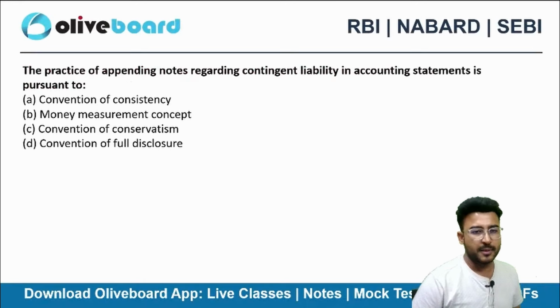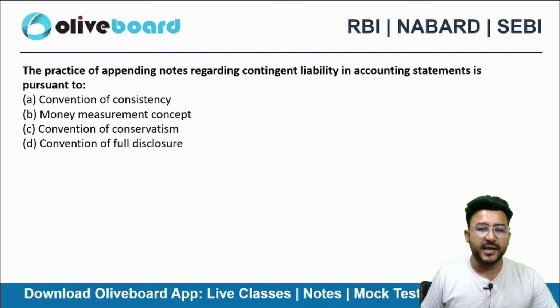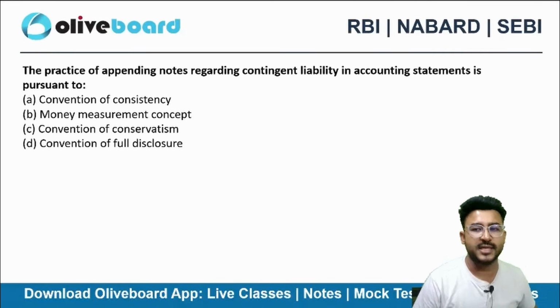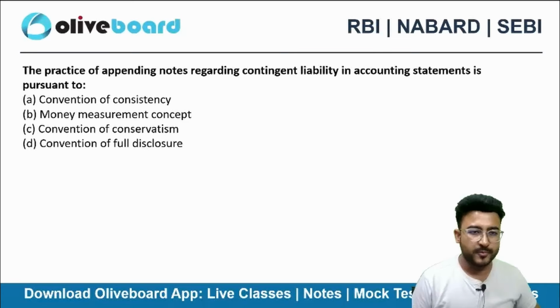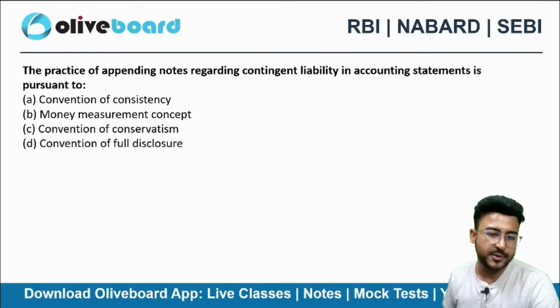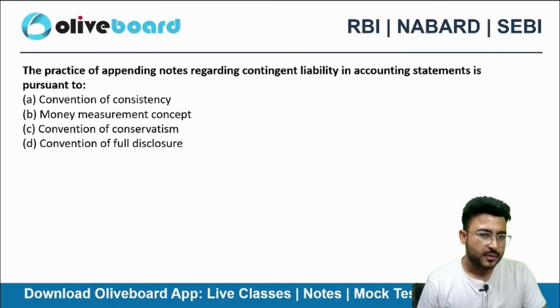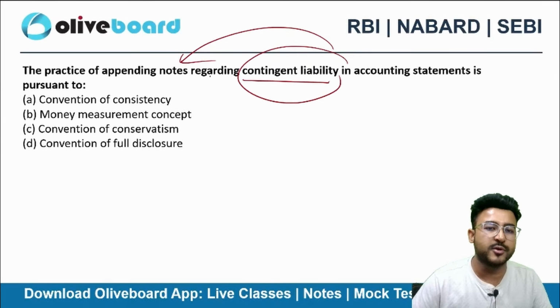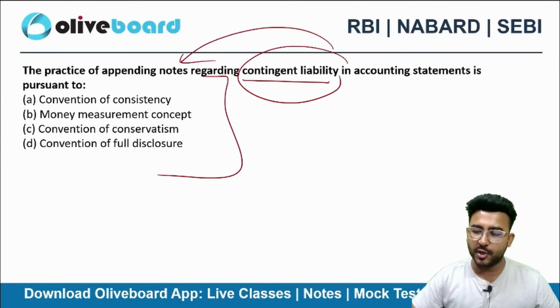Next one, the practice of appending the notes regarding contingent liability in the accounting statement is pursuant to which accounting concept or convention? I show contingent liabilities in my notes to accounts because of which concept or convention?